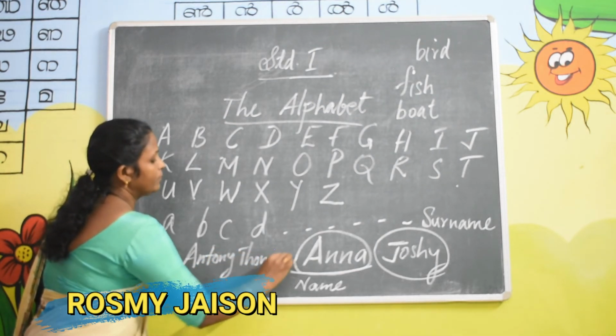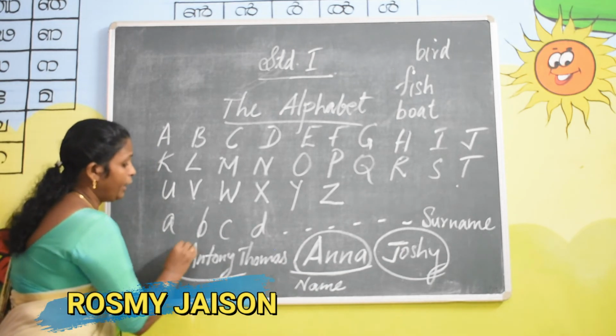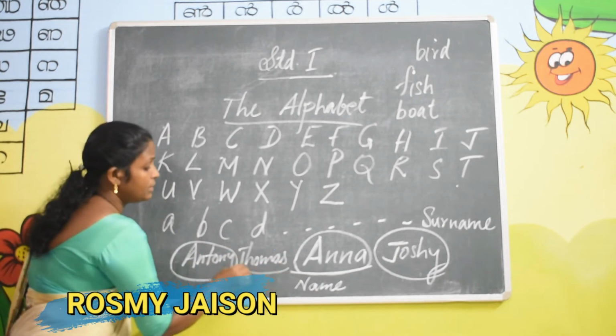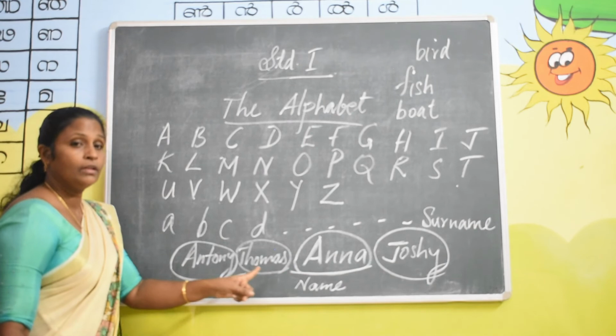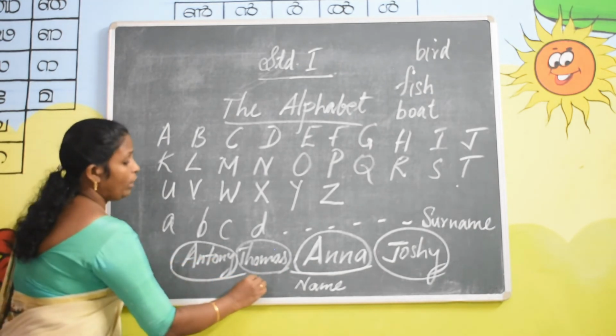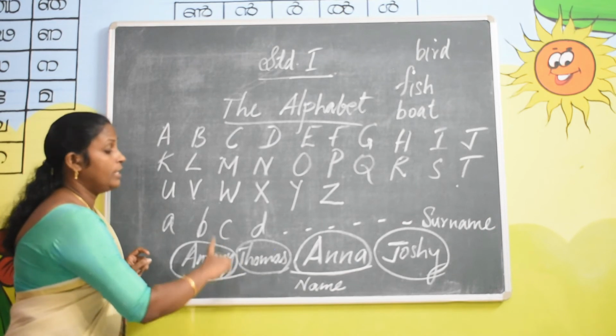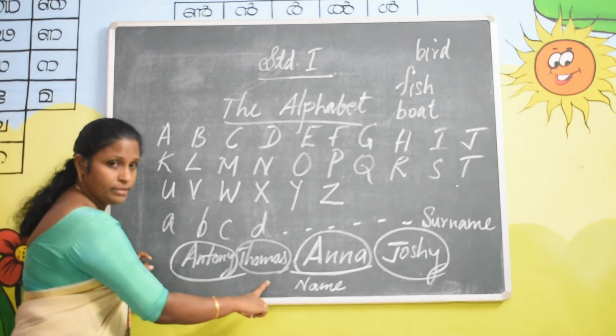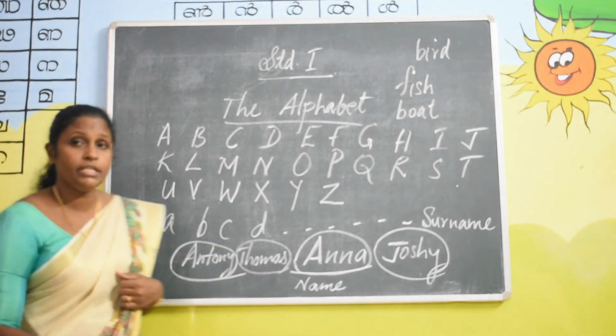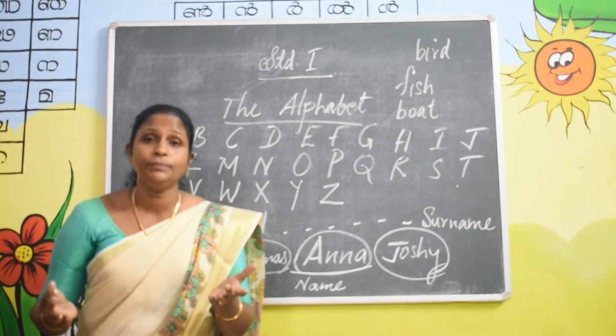Anthony Thomas. This is his name, no? And this is his surname. Anthony is his name and his surname is Thomas. So did you understand what is meant by surname?